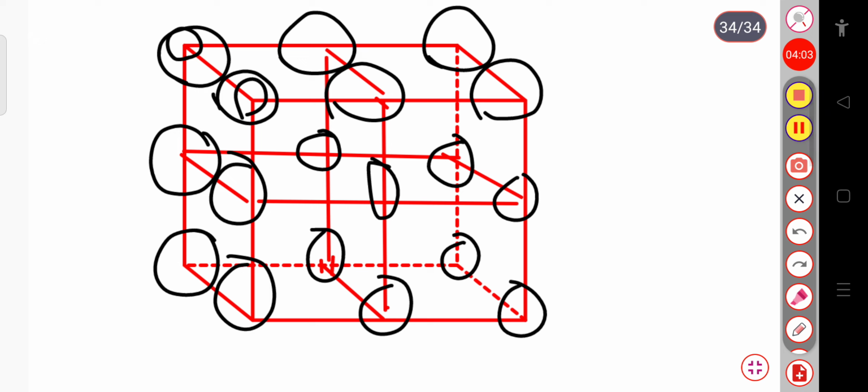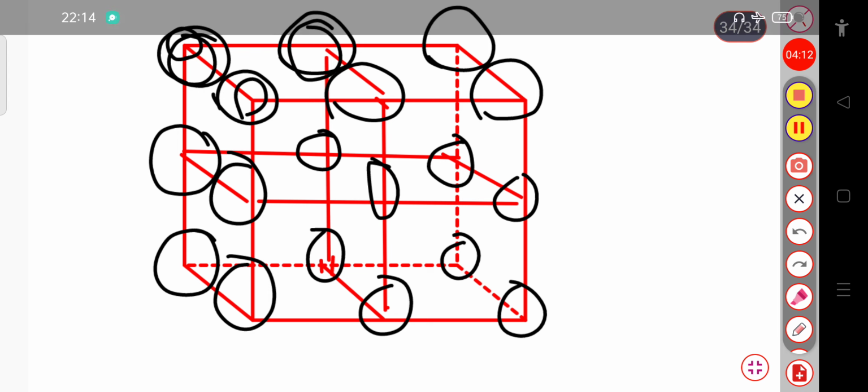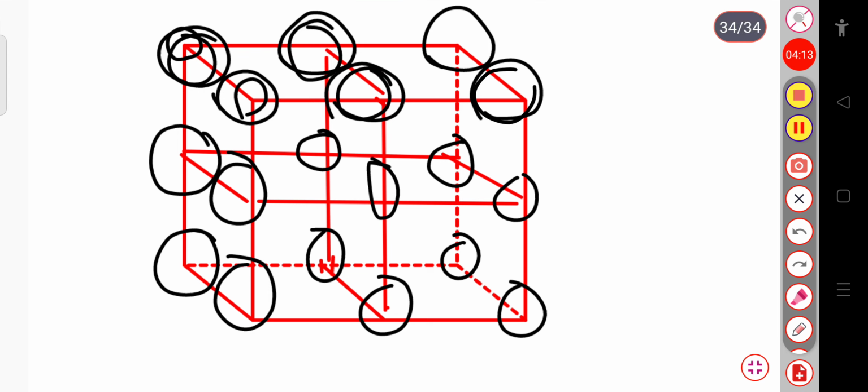If I remove this crystal from this part, then only the atoms will be found at these points. Again, if I remove these atoms, then only the imaginary points will lie in this way.